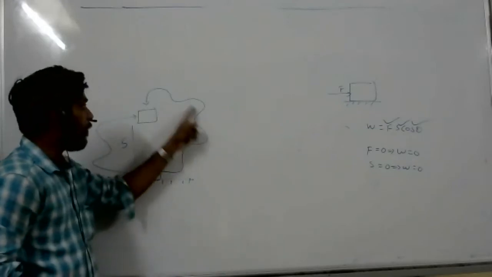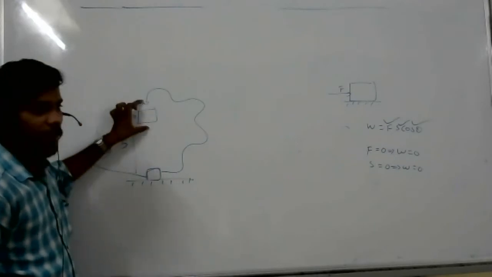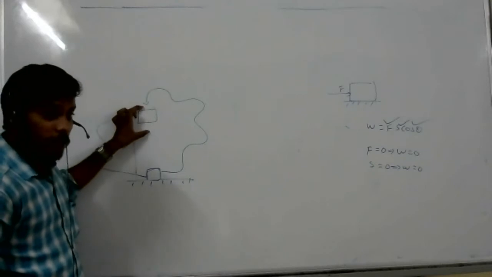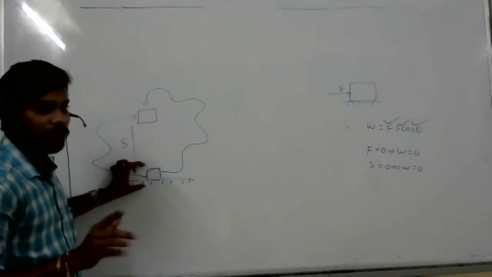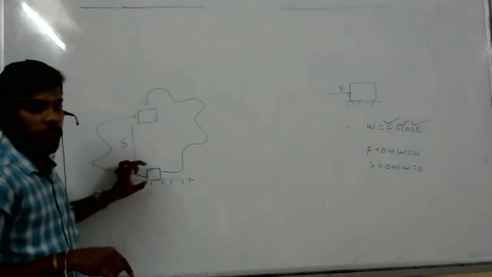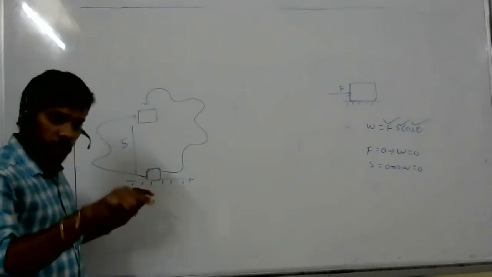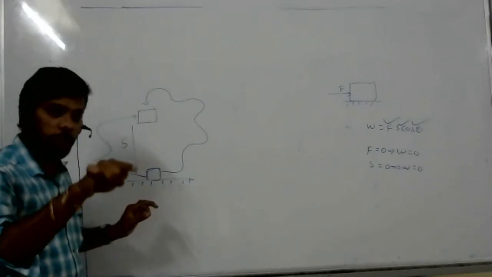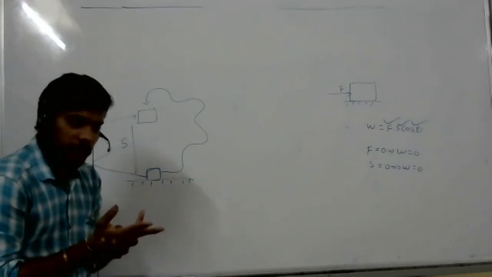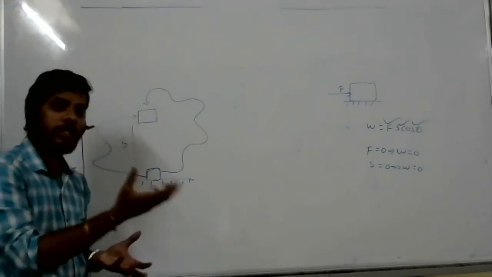Remaining things are not displacements. Initially the body is here, finally the body is here. So work is done. Again, if I place this box here, displacement is 0. So the round trip of work is 0. That means that is a conservative force. So gravitational force comes under the conservative force. Whatever force we apply also comes under the conservative force.